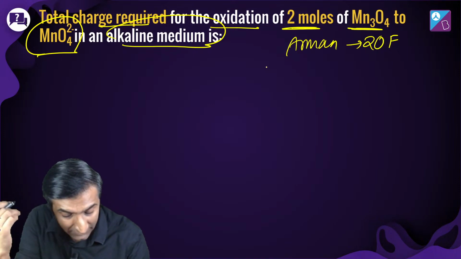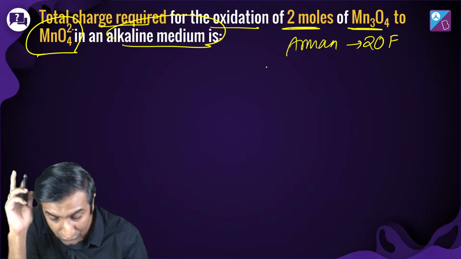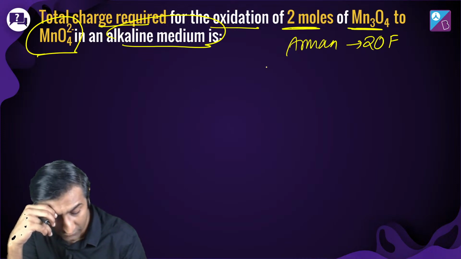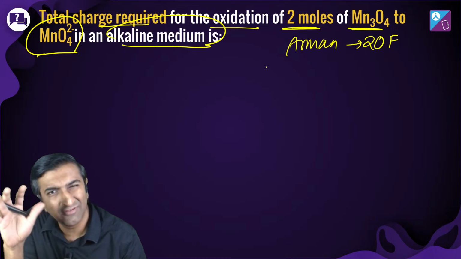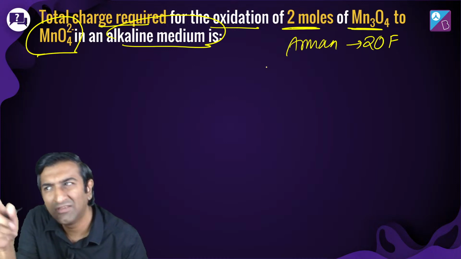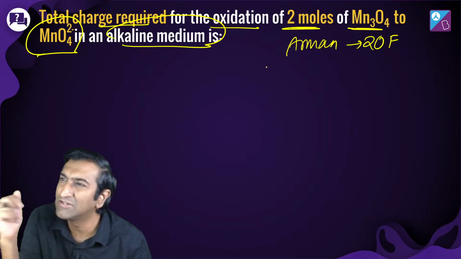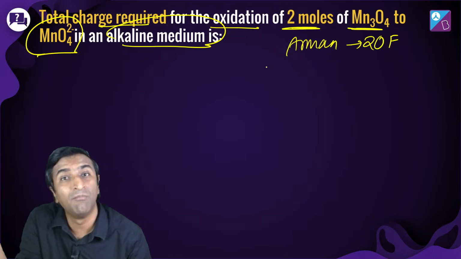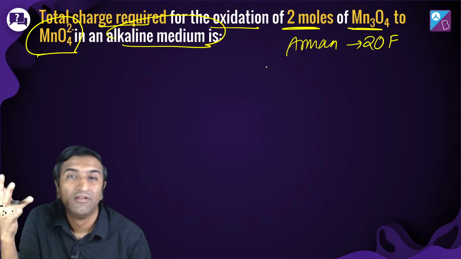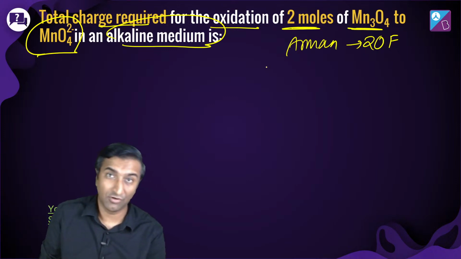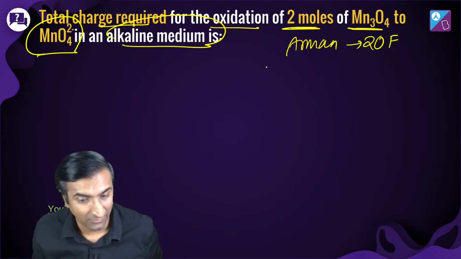Because you've been given total charge required for the oxidation of 2 moles of Mn3O4 to MnO4 minus. Mn3O4 is a weird thing, right? It's not MnO2, it's Mn3O4. Mn3O4 का oxidation state क्या होगा? 8/3. I need the oxidation number. इसीलिए redox और electrochemistry को साथ में क्लब किया जाता है, because redox is a central part of electrochemistry.